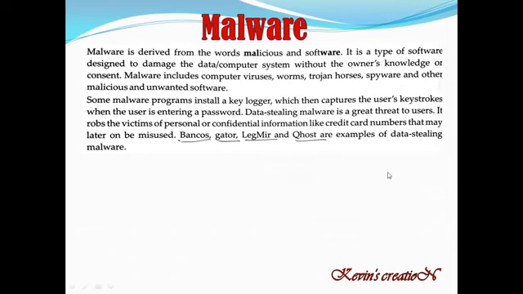It's a type of software designed to damage the data and computer system without the owner's knowledge or consent. That means you are not aware of this virus and it damages your files and your computer system. This could be any type of virus. It could be worms, it could be Trojan virus, it could be spyware.